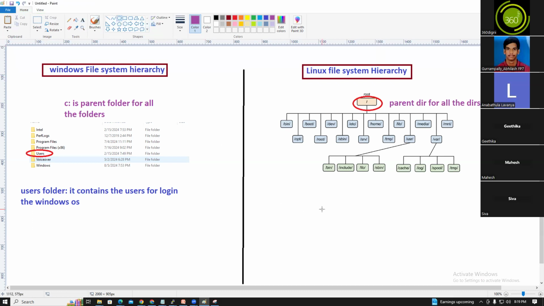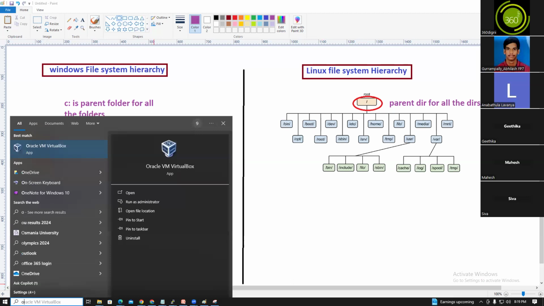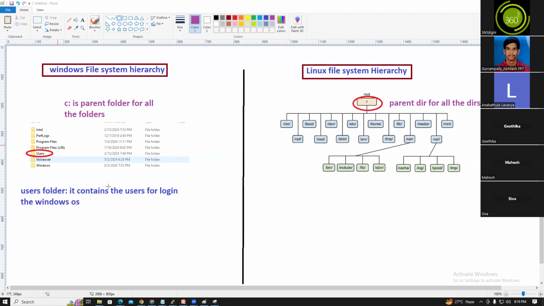Next. So you install the OS, right? That time, the bootable devices. So that time the OS is installed. After that, if you start the OS, Oracle Virtual Box. So Oracle in the VirtualBox, if you go to the Oracle VirtualBox.